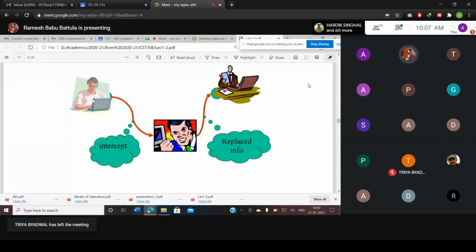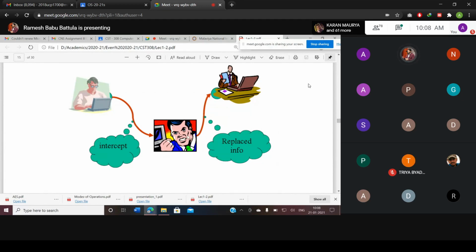The modification: whatever information this legitimate user forwards is received by Eve, who replaces the information and forwards it to the other end. That means the complete information forwarded from here is received by Eve, replaced with some other content, and forwarded to the other legitimate user.